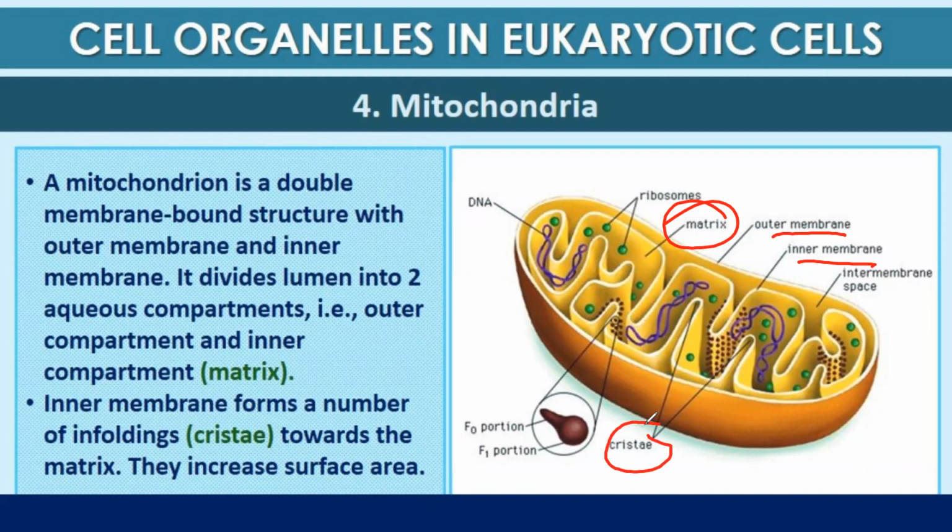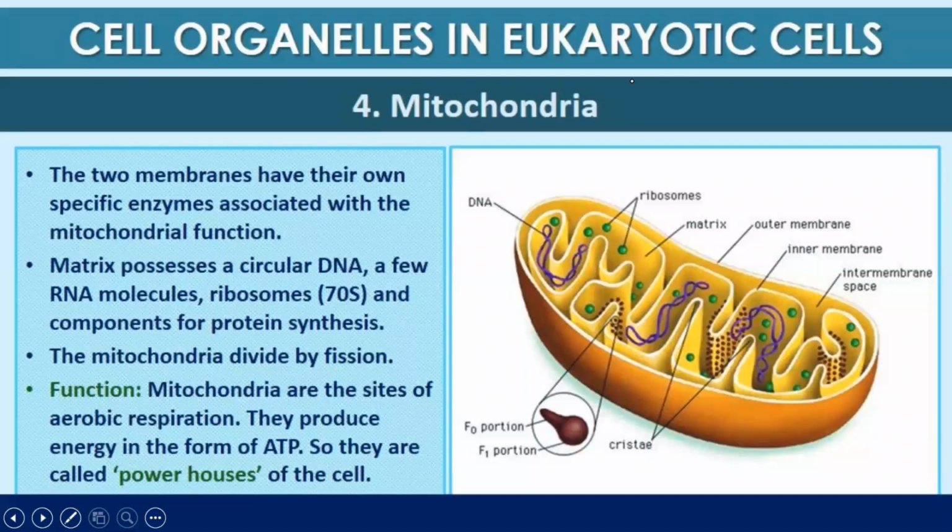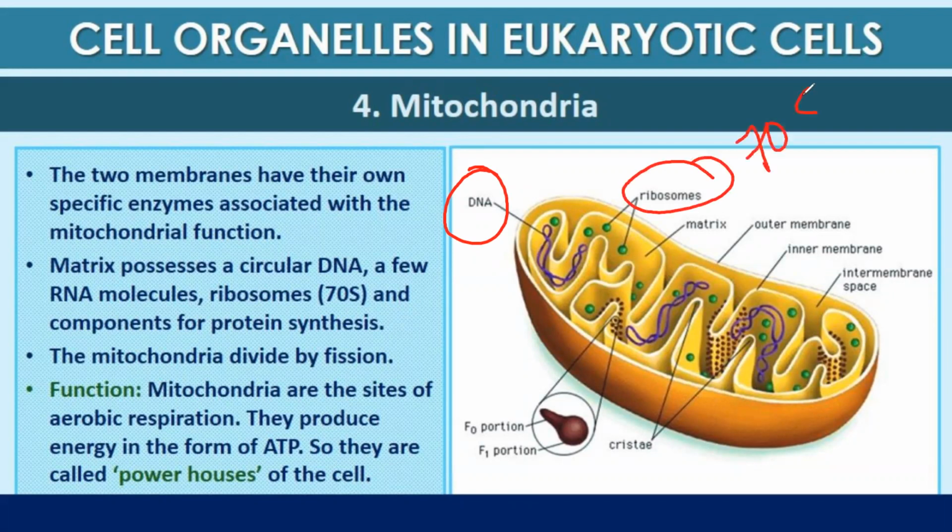This increases the surface area. The two membranes have their own specific enzymes associated with mitochondrial function. The matrix possesses a circular DNA, a few ribosomes which are 70S, similar to prokaryotes, and components for